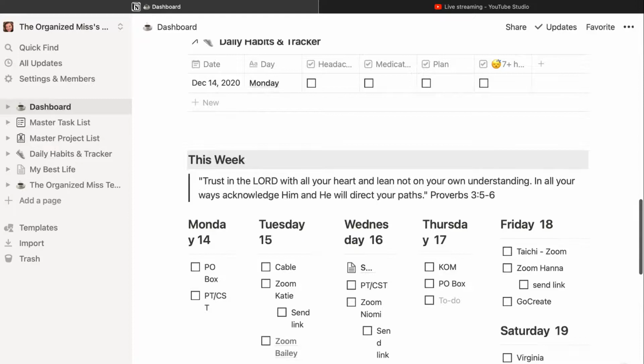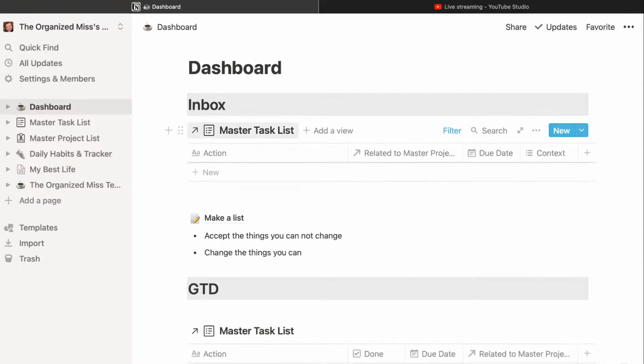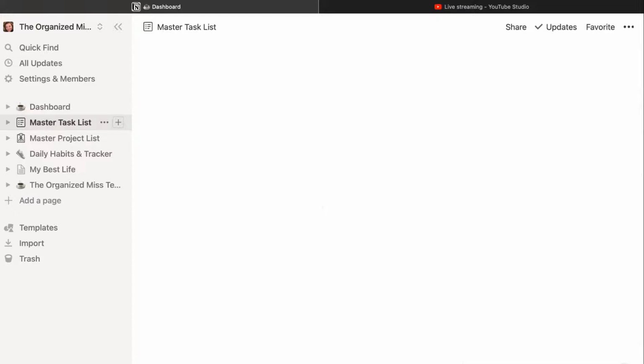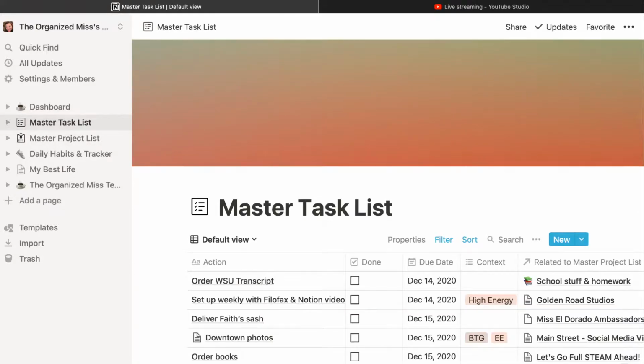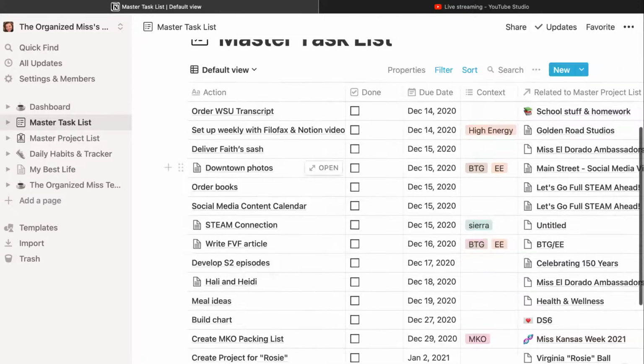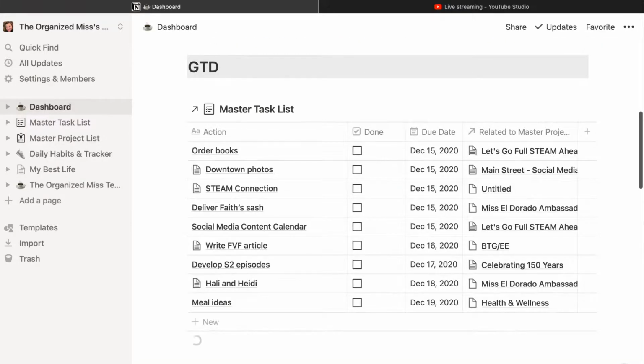Each of these are what are called linked databases. So each of these are linked from the database itself. So this is my dashboard. The master task list is over here, and it has its own page, and it has all my tasks on it, not just the tasks that are due in the coming week. So when I come back to my dashboard, it only feeds me what's due this week.